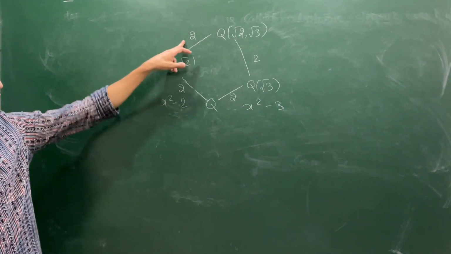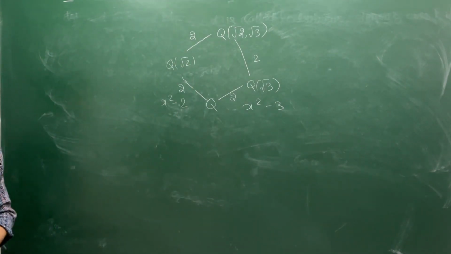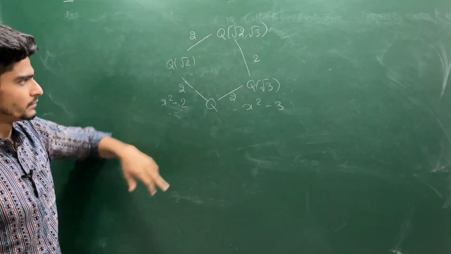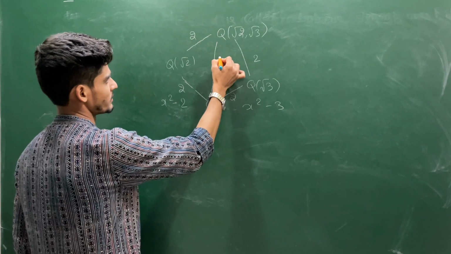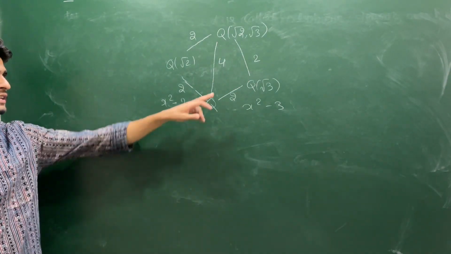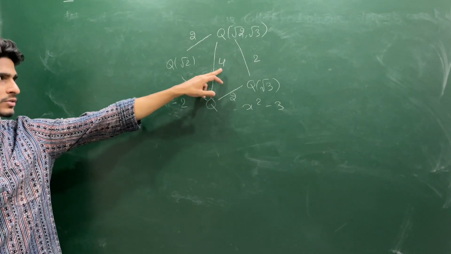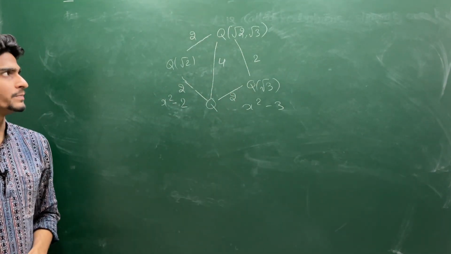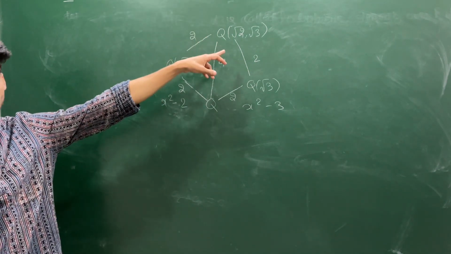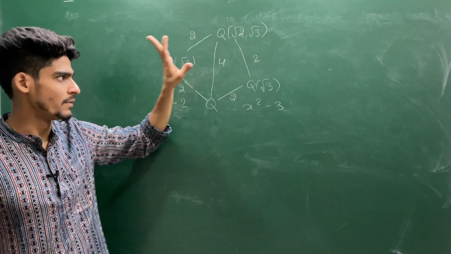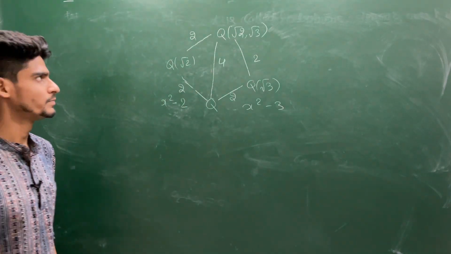Can you say this is a 4-degree extension? Can I directly say from here to here it is a 4-degree extension? We have not seen the criteria for this till now, so that we will be covering soon. We will prove that this is actually a 4-degree extension. So here we have some examples of algebraic extensions.